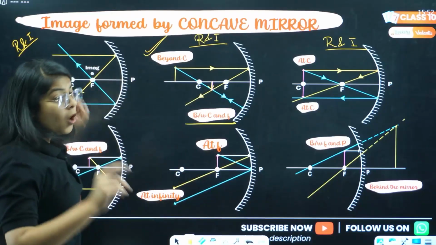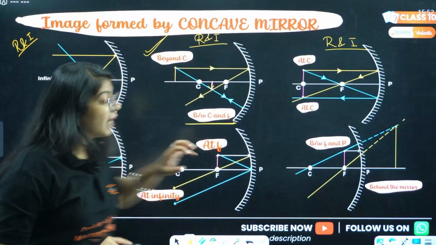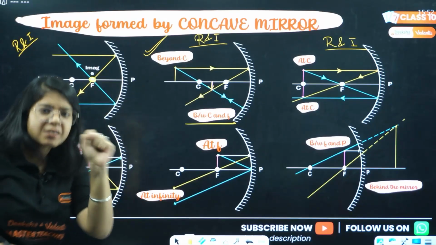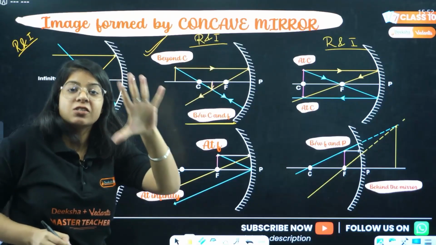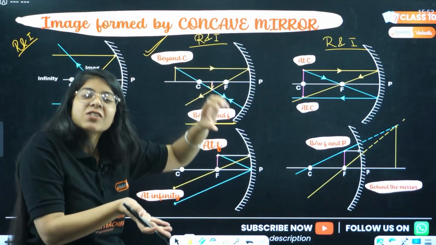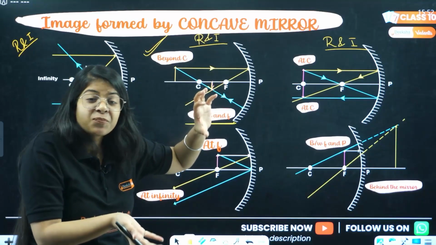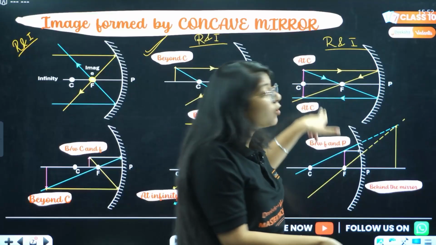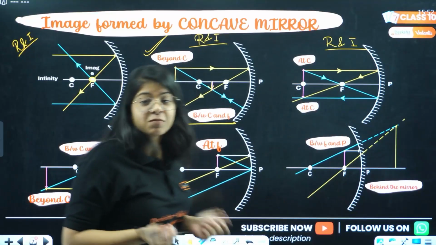Now, also one more thing you have to remember. In the first case, the object is at infinity and the image at F, so it is point size. It will start increasing its size. When the object is beyond C and we bring it closer to the mirror, its size will increase. Definitely makes sense. When we bring the object closer, the size of the image becomes equal to the object.